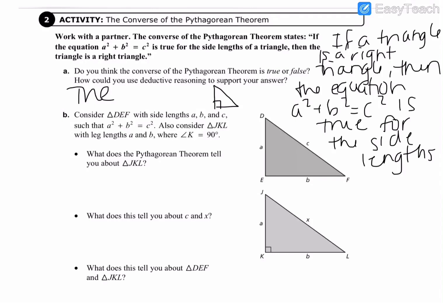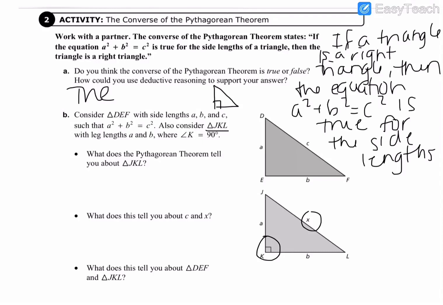We're also going to consider triangle JKL, where a and b are the legs, and we're going to call x the hypotenuse, and we know that K is a 90-degree angle. So what does the Pythagorean theorem tell you about triangle JKL? Now pause the video and answer these first three bullet points.